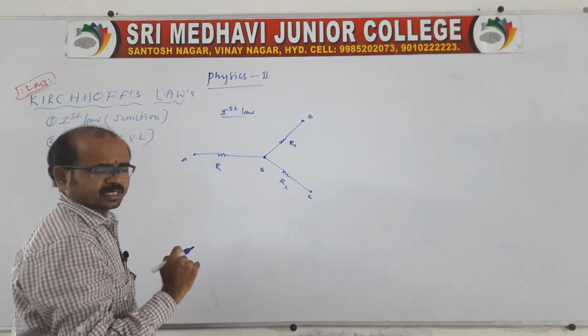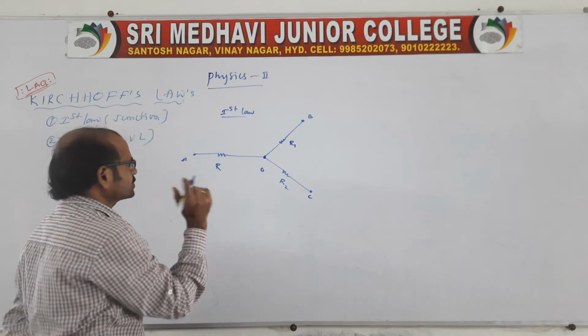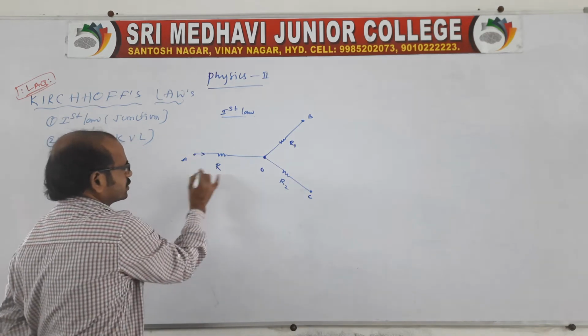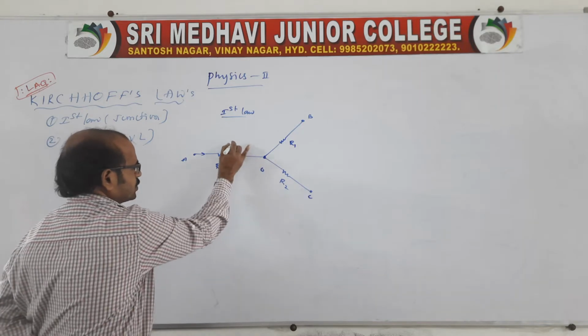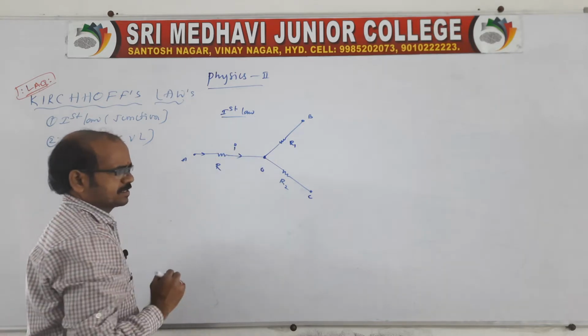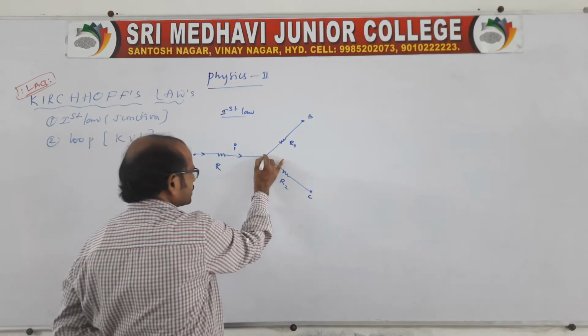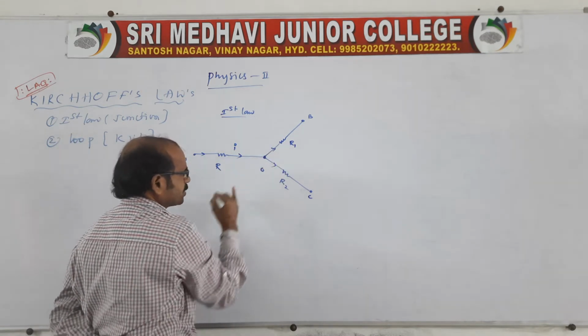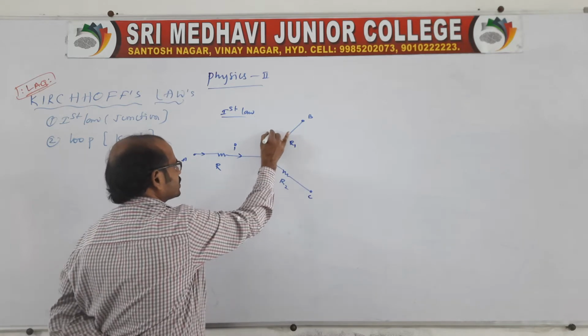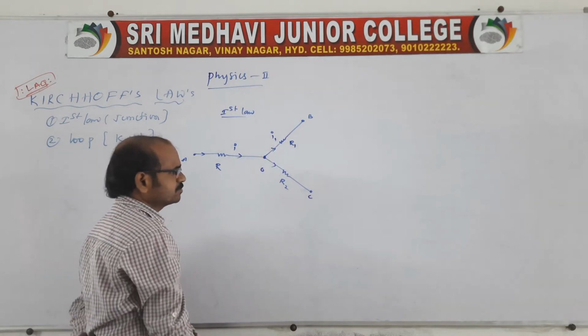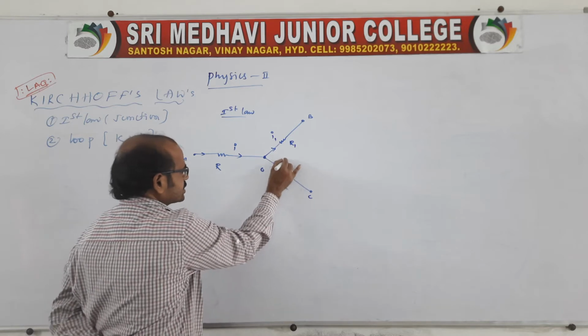Junction law is nothing but this. When there is a current flowing towards the junction O, through the resistor R it is I, and when it reaches the junction, it is divided into two parts. One part through the resistance R1 is I1, and through the resistor R2 is I2.